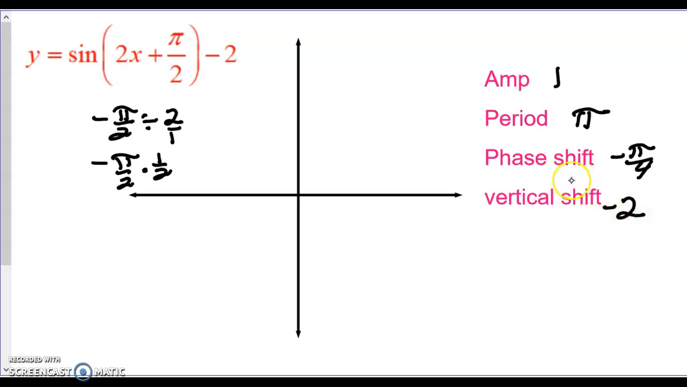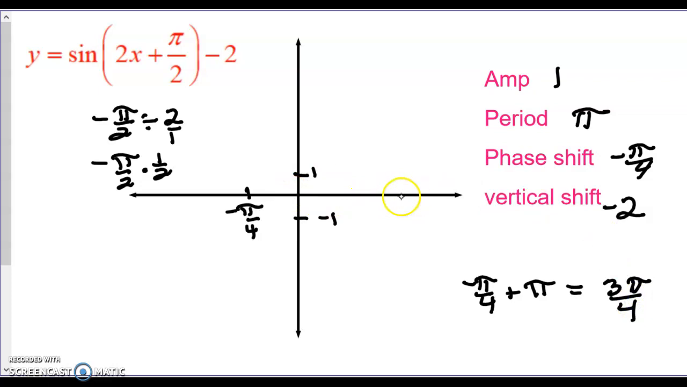All right, we're going to ignore the vertical shift for right now. We're going to mark off the phase shift where we start, negative pi over 4. And we normally say we go up 1 and we go down 1 because of the amplitude. And the period is pi, so phase shift plus the period is where the graph is going to end. So it's going to end at 3 pi over 4. So I'll just make a mark here.